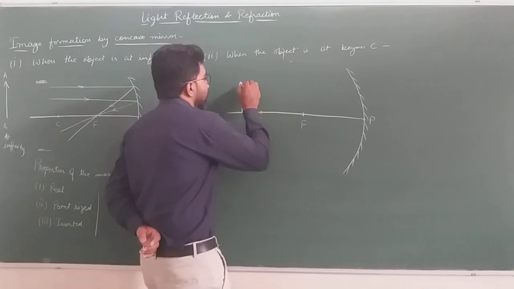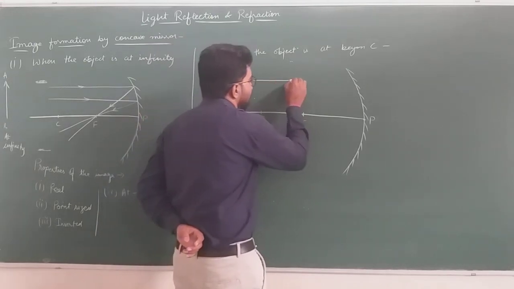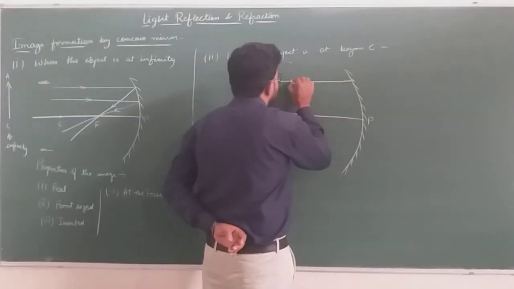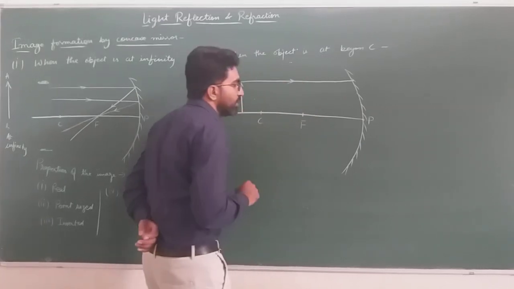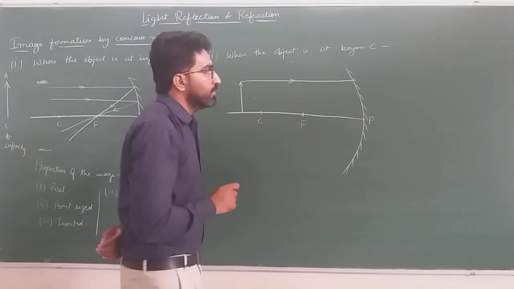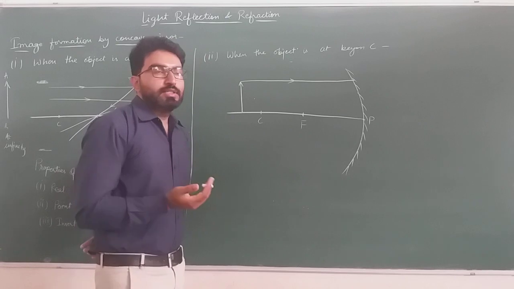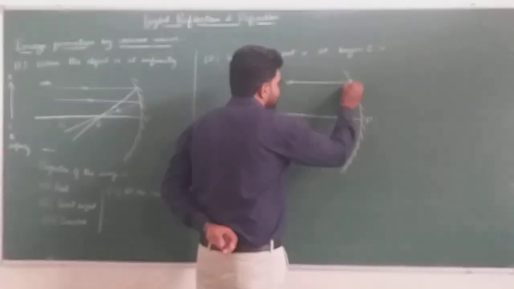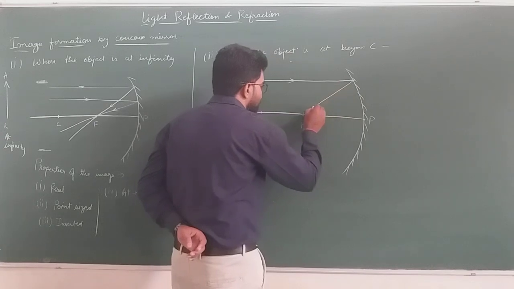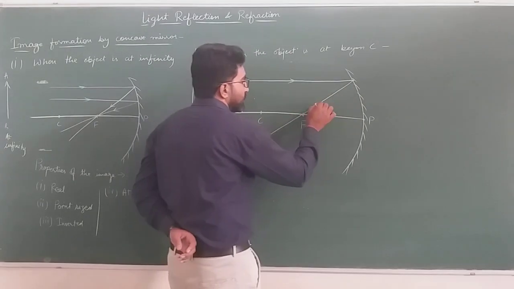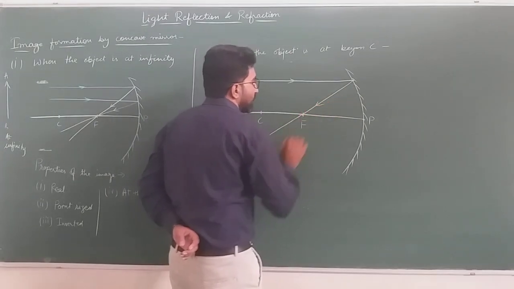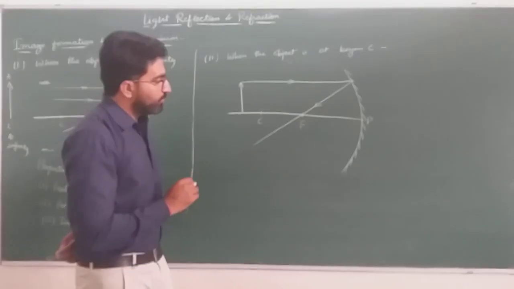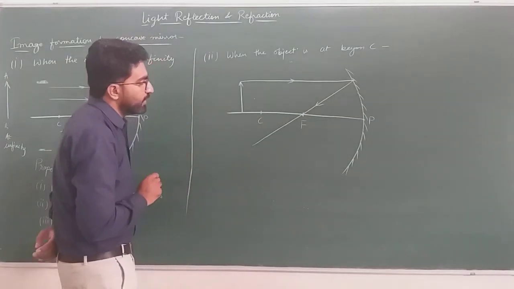Then, to form the image, we need two rays of light. The first ray of light we are taking parallel to the principal axis, and the ray coming parallel to the principal axis, after striking the mirror, passes through the focus. So it will pass through the focus. This one is our focus, and the ray will pass through the focus after reflection.